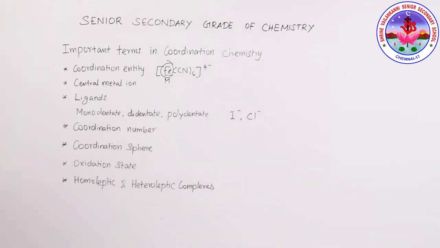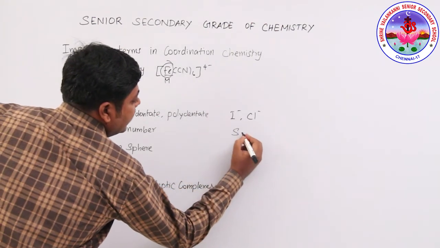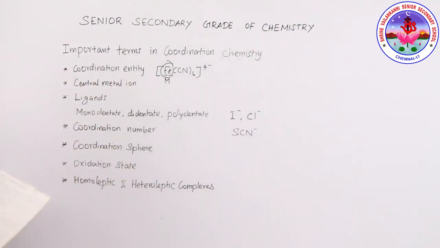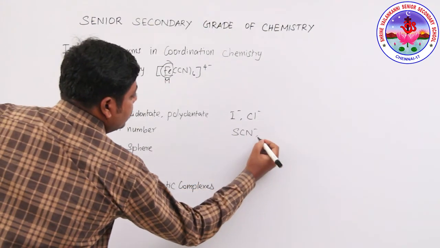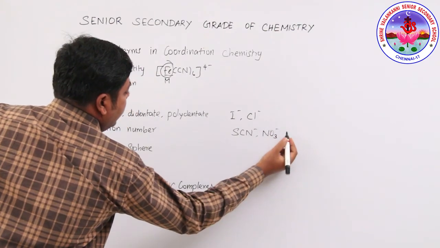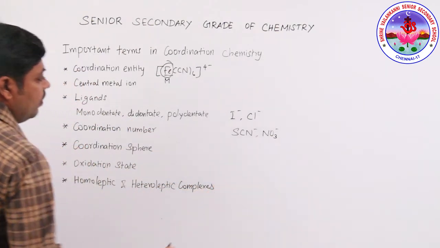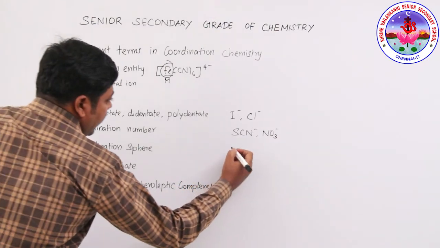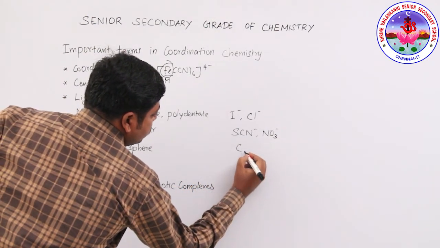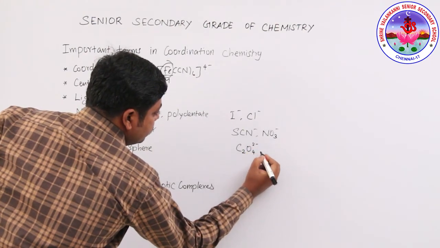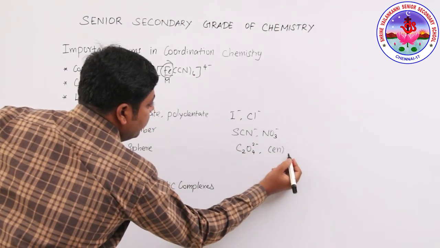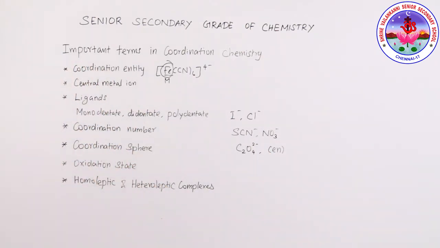Then the polydentate ligands are cyanide, SCN-, SO4 2-, NO3-. So these are polydentate ligands. Then the didentate ligands are ethane 1,2 diamine and oxalate ion, C2O4 2-. Simply we can write en for ethane 1,2 diamine. So these are called didentate ligands.